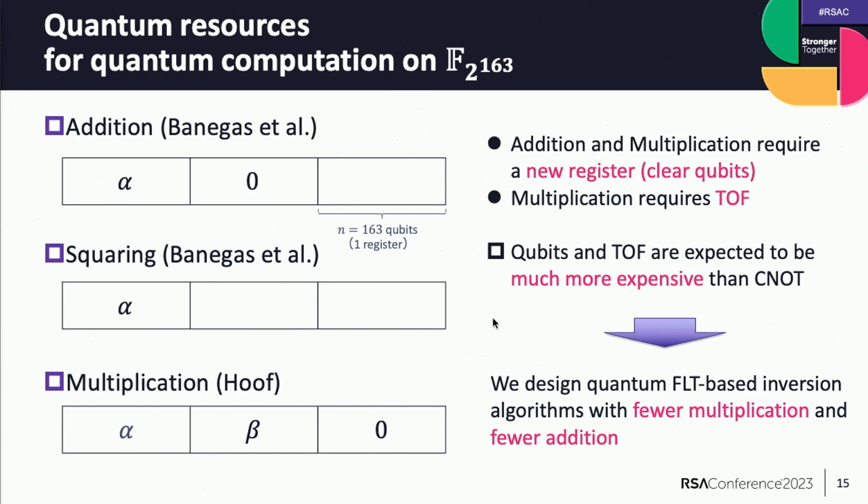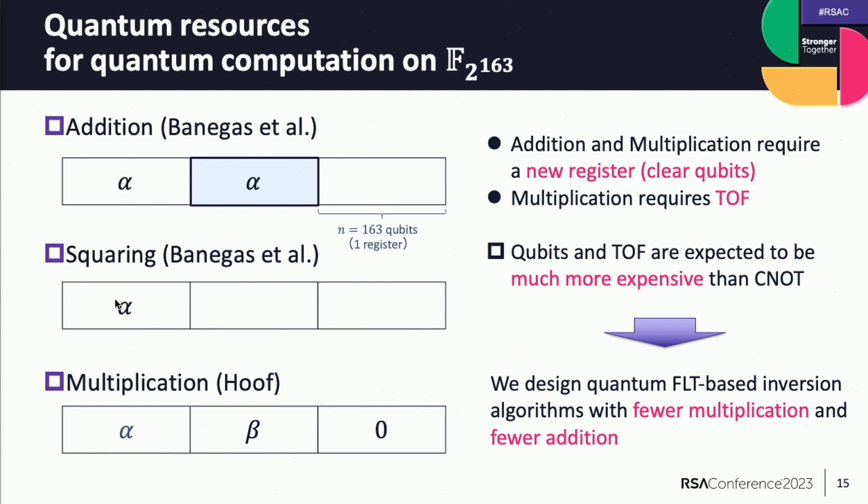Before I describe the quantum FLT-based inversion, I explain the quantum computation on the binary field. This rectangle is a register and consists of 163 qubits. First, addition needs one register, and it stores 0 plus alpha equals alpha.